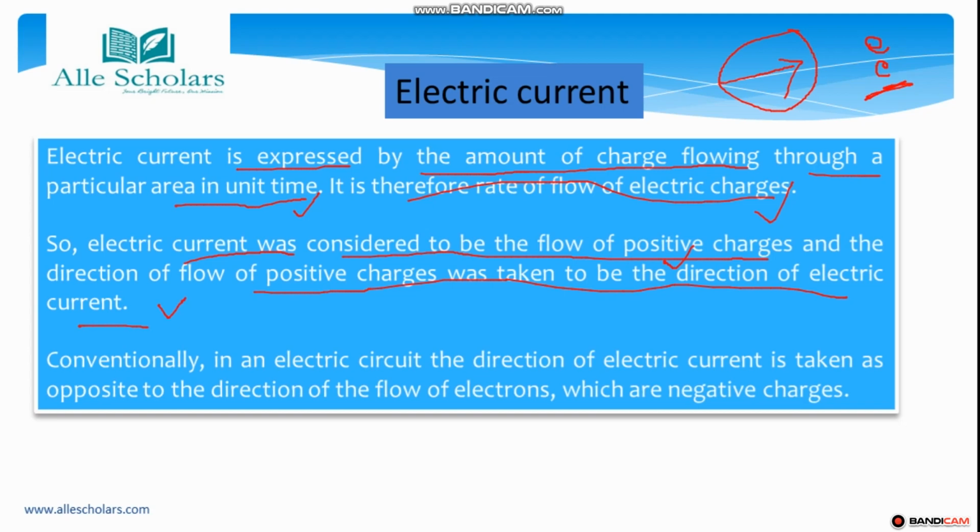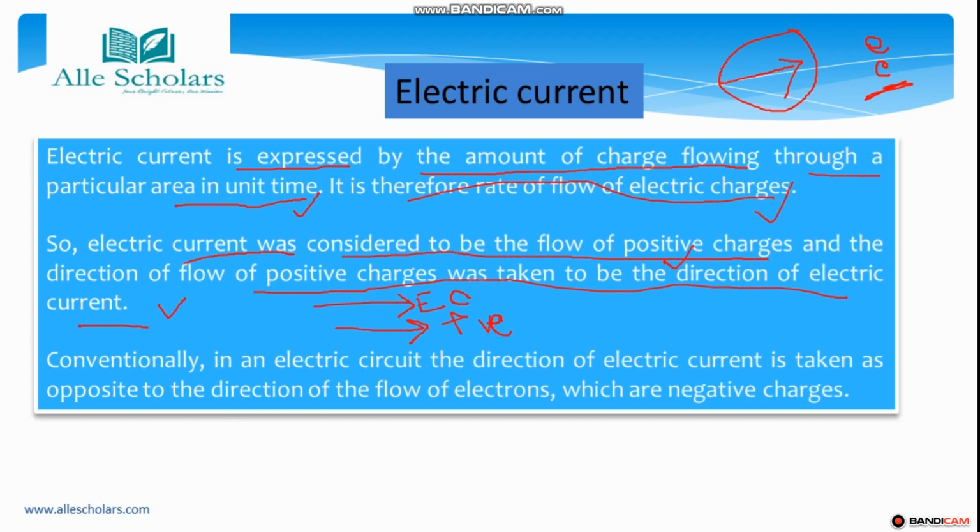Suppose this positive charge is flowing in this direction, so in the same direction it was considered that the electric current is also flowing.